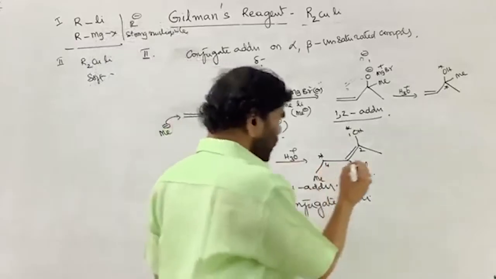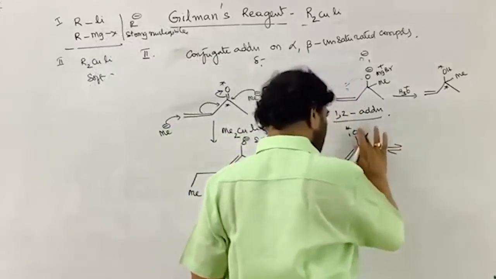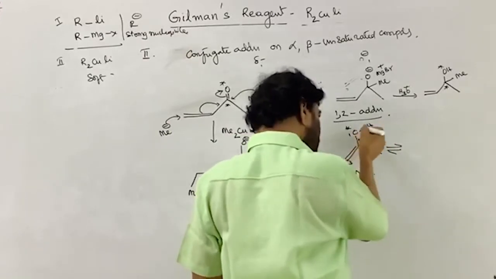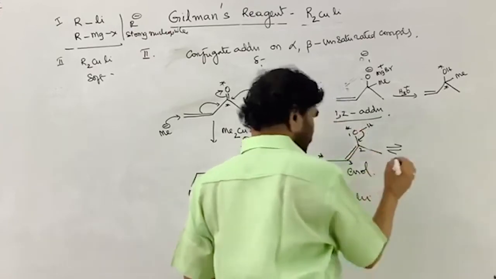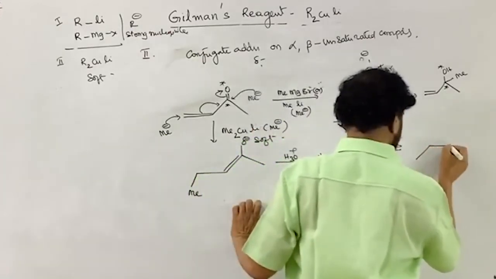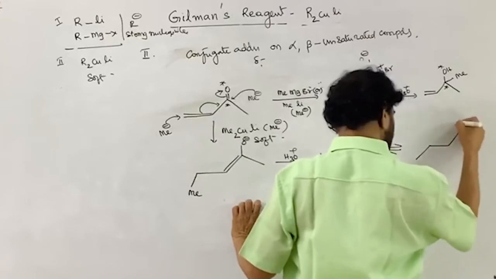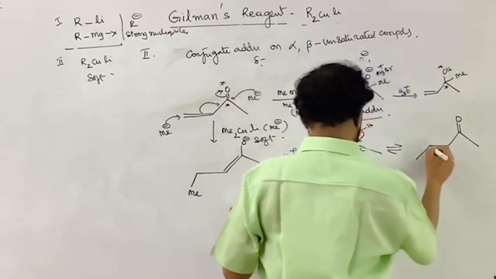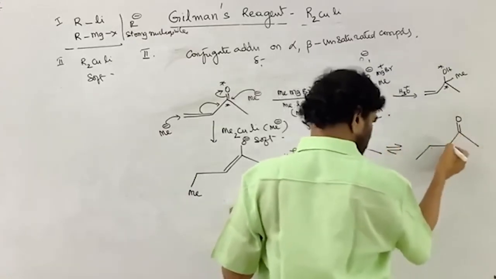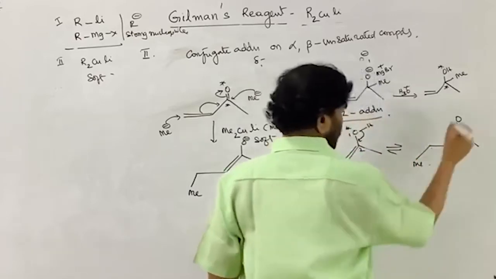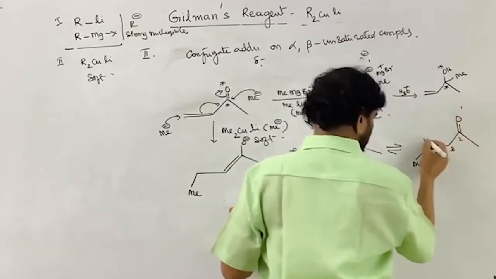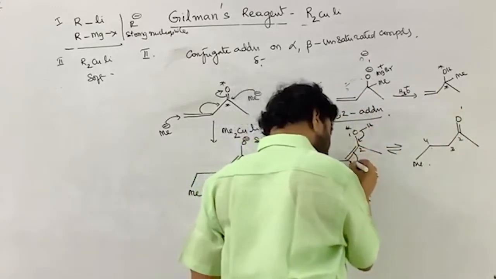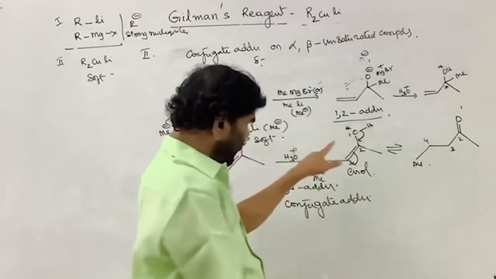That's all. But it is not stable. What happens? Enol undergoes tautomerism. 1,3 shift. That is, this is shifted from here to here. Then what happens? This is gone. This is methyl. So now 1, 2, 3, 4. Your hydrogen is shifted from here to here. This is coming like this. This is coming here. This is taking the H plus at the 1,3 position.